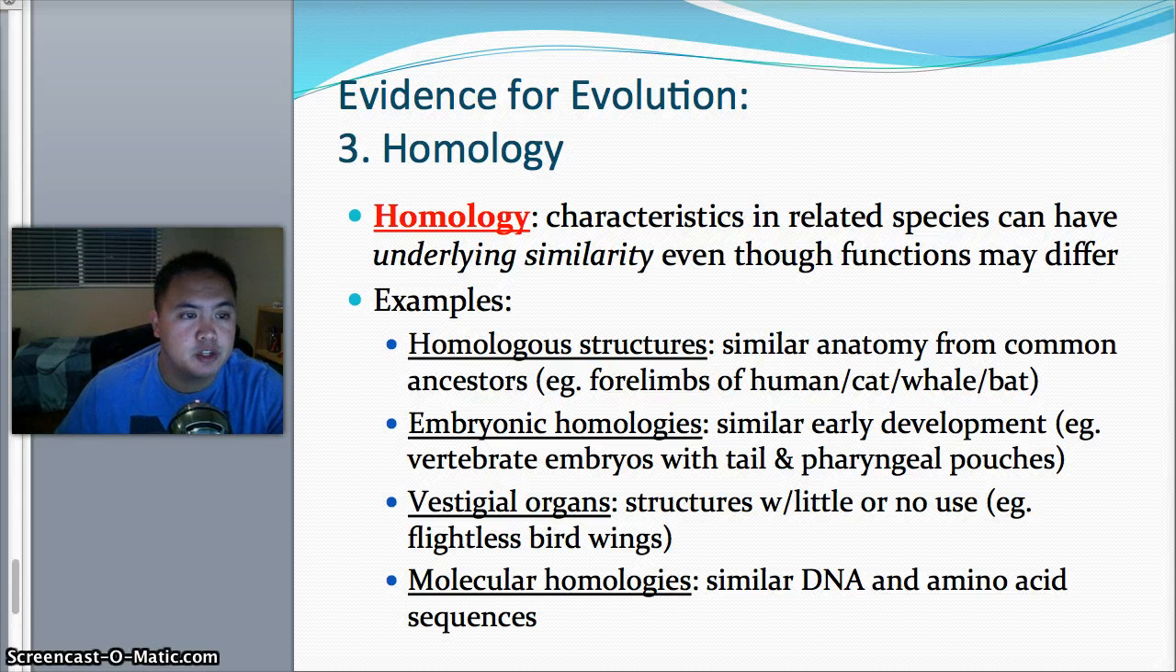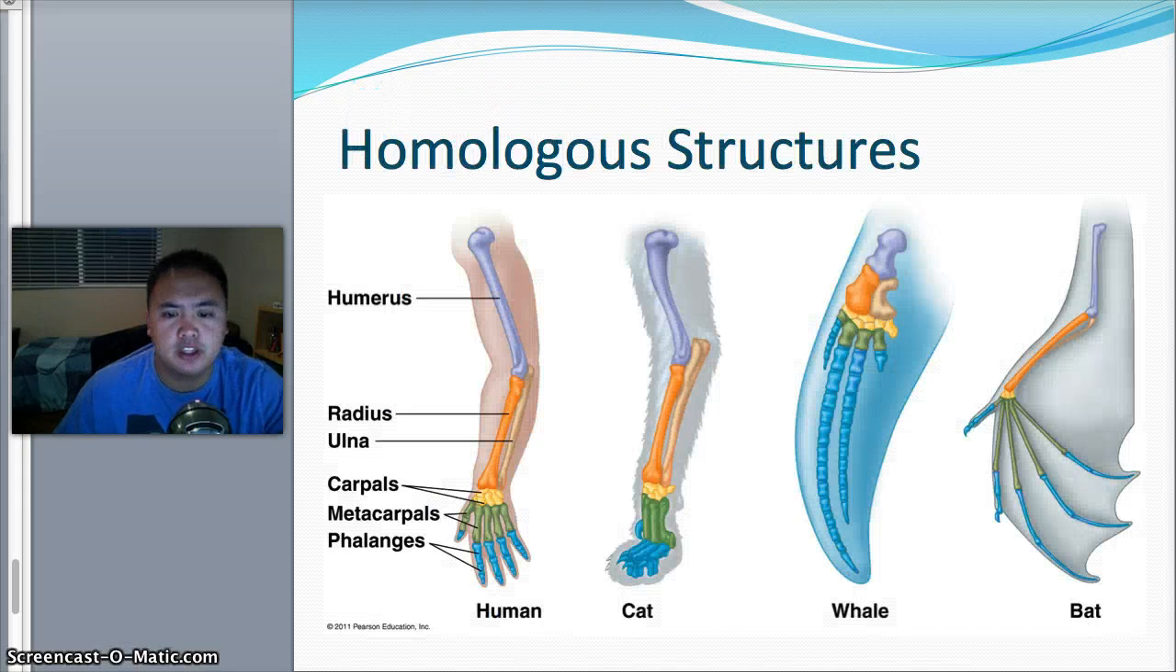So let me show you pictures of each of them. The homologous structure: remember I told you about the human, cat, whale, and bat? They all have the same structure. They all have a humerus, a radius, an ulna, carpals, metacarpals, and even phalanges. So all four of these, even though they're totally different species, have the same basic structures of a limb.